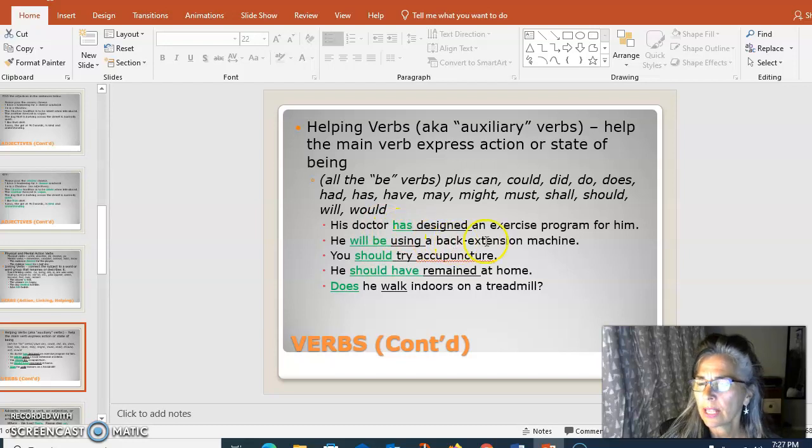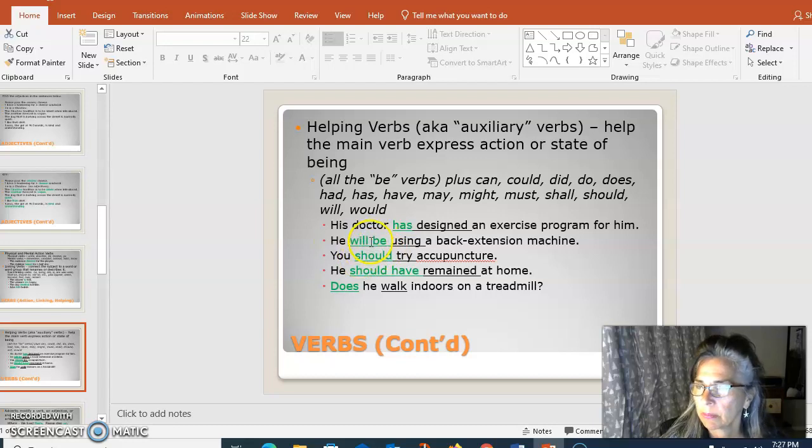So his doctor has designed an exercise program for him. This is the core verb here. Has tells us that he has done it sometime in the past. He will be using a back extension machine. Using is the main verb. And remember we said ing verbs must have a helping verb in order to be the main verb of a sentence.